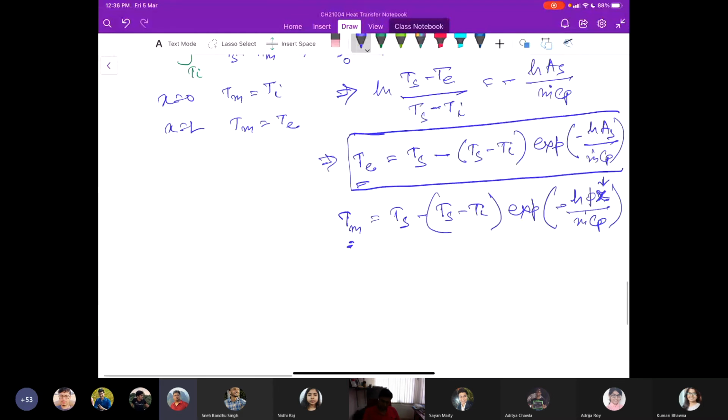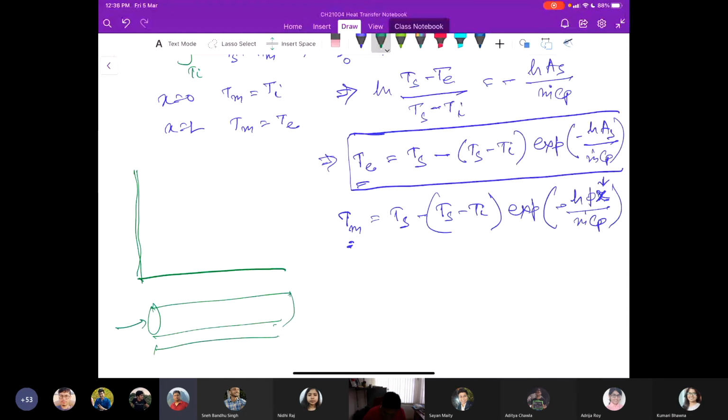What it means graphically, if you try to plot this relation: you have a flow of fluid through a length capital L, where Ts is a constant value.